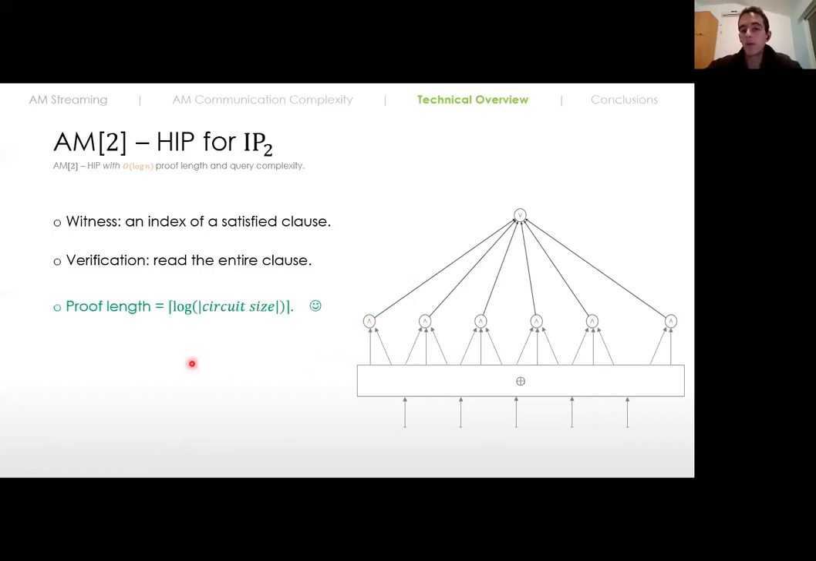So the proof length is good. The proof length is logarithmic in the size of the circuit, so we like it. But the query complexity might be large, because the query complexity is equal to the size of the clause, and no one can promise me that the clause is not very large.